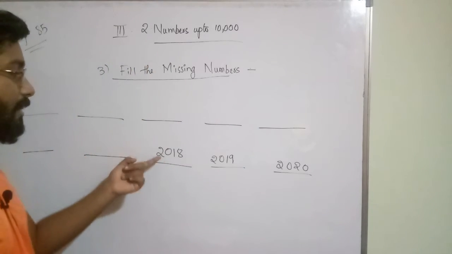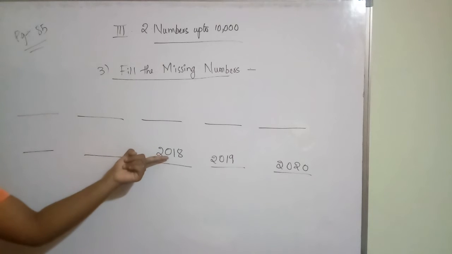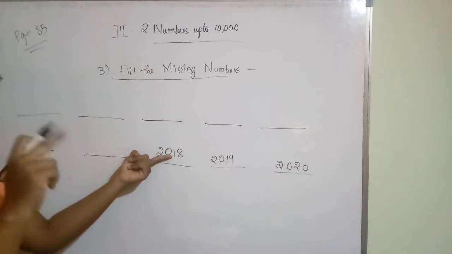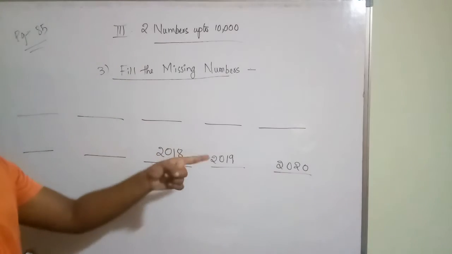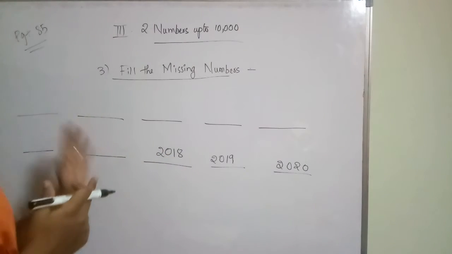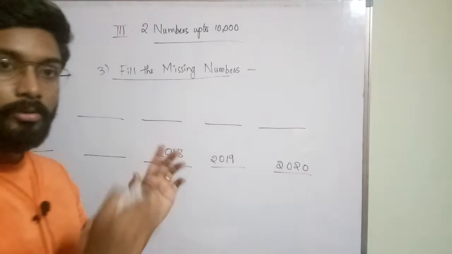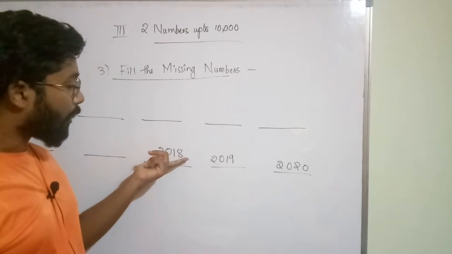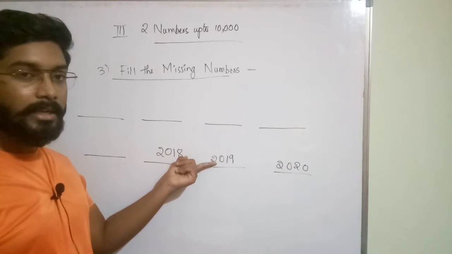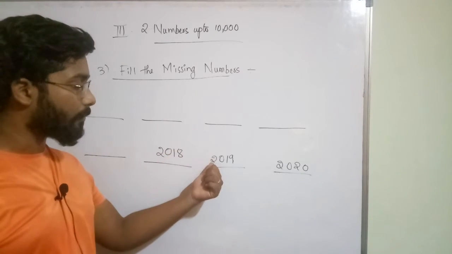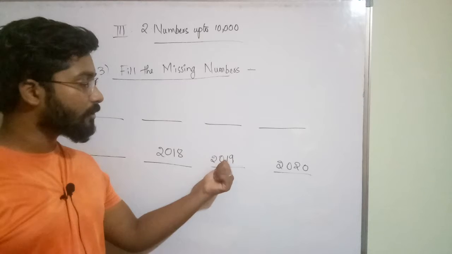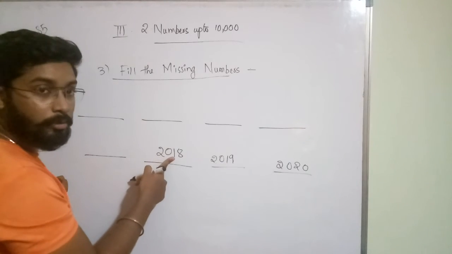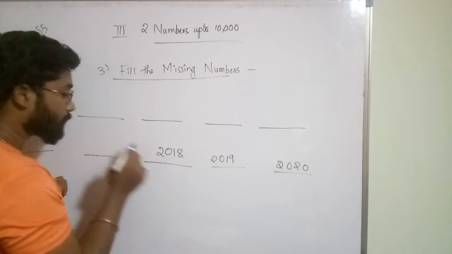So this is 2018. Before this what you will get? If you want the number which we will get before this, what you have to do? Before -1. Okay, I said previously, after +1. In the previous question, after 2001 what you will get? 2002. So we have added 1 to every number to get the next number. Here after 2018 you will get 2019, no? So you have to add 1 to this number, you will get this number. Up to here completed. What is the number which we will get before 2018? You have to do -1 from this.